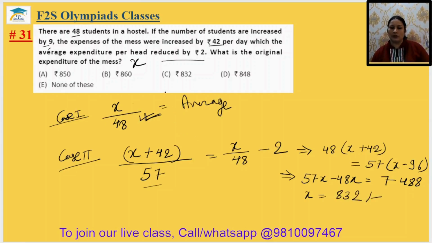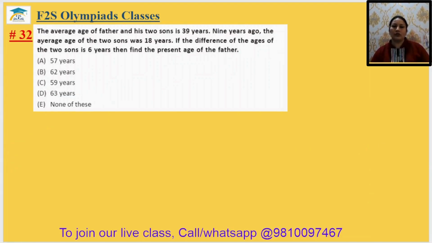So actual expenditure is 832. It is in option number C. So the 31st answer will be option C. Okay. To question number 32.